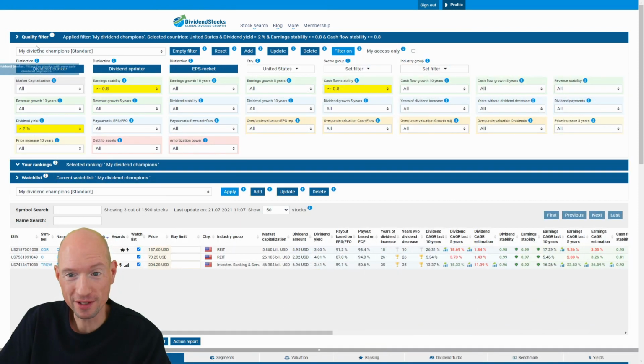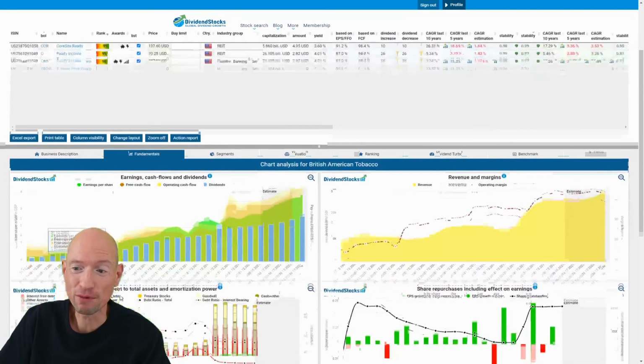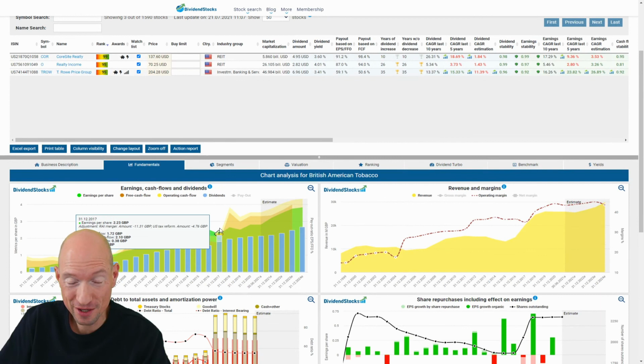And this way, using the filter, the rankings, and the watch list, you get a really nice list you can efficiently work on and do your proper fundamental analysis to only find the best stocks for your portfolio.